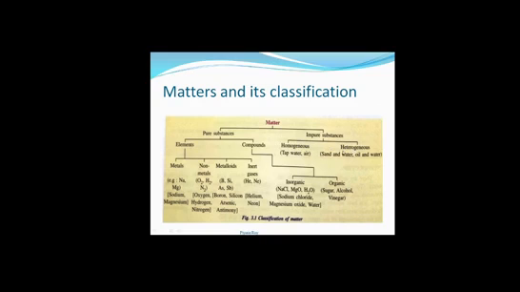And heterogeneous substances are just opposite to it. That means the concentration of the particles or the composition of the particles or the substances are different in different parts of the substances or whole substances. Okay, so sand and water are examples of heterogeneous substances. Oil and water also can be given as an example for this kind of substances.